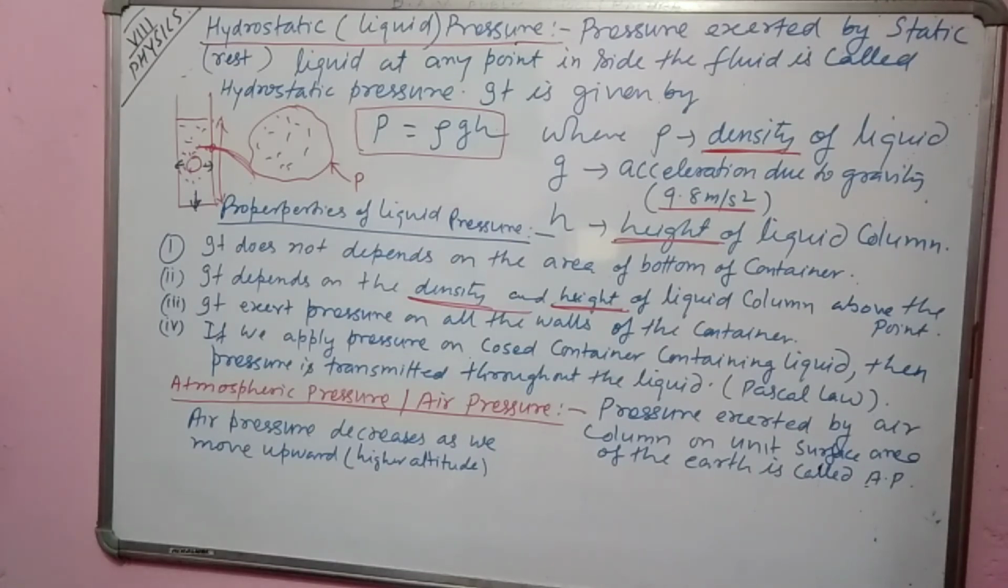Atmospheric pressure decreases as we move up, because as we move up and up, the height of the air column will decrease, due to which air pressure decreases. If we go to a higher altitude, pressure will decrease. That is why when we go upward to the mountains, the ink from the fountain pen comes out due to the pressure difference.